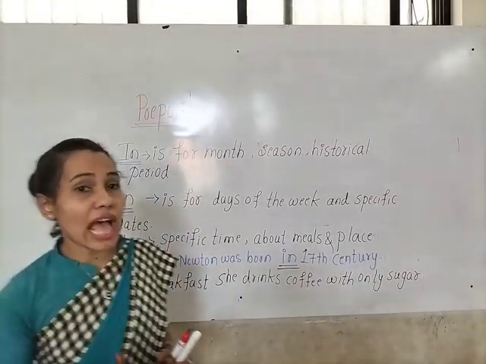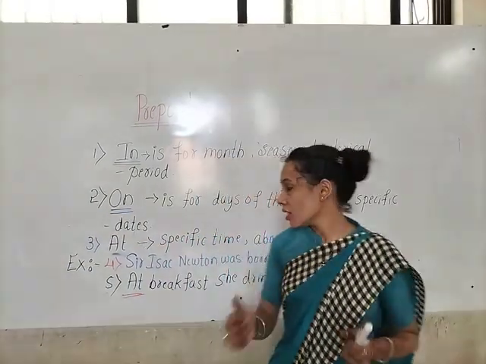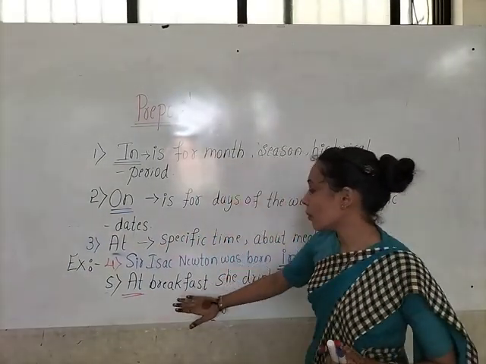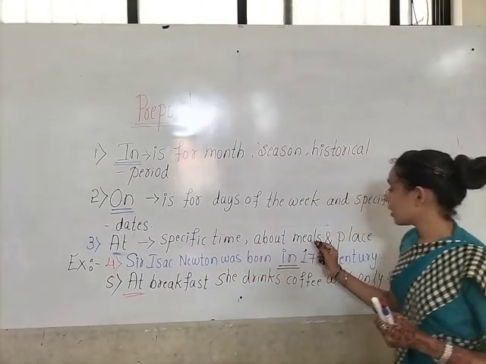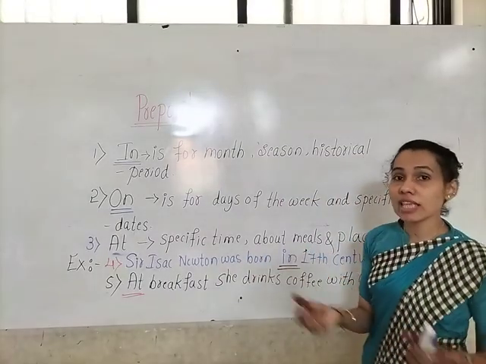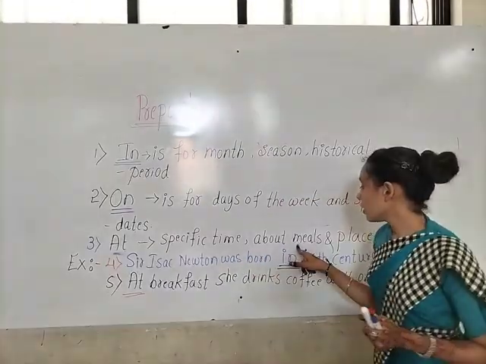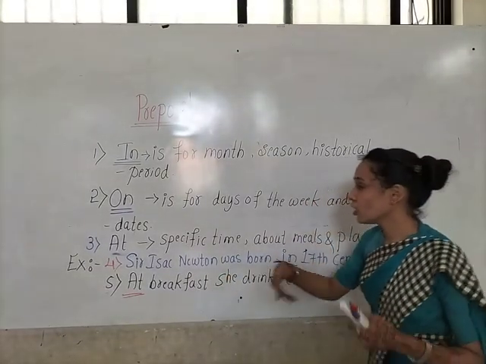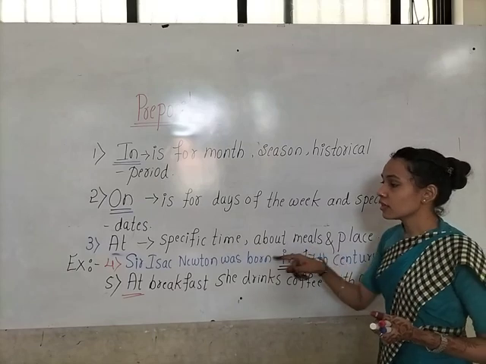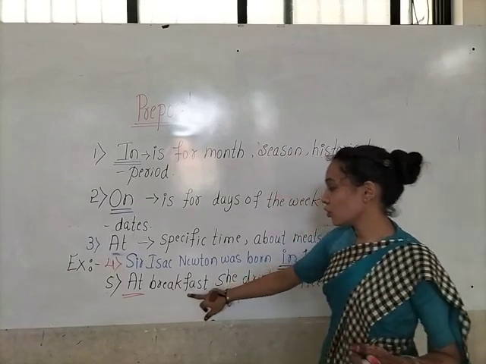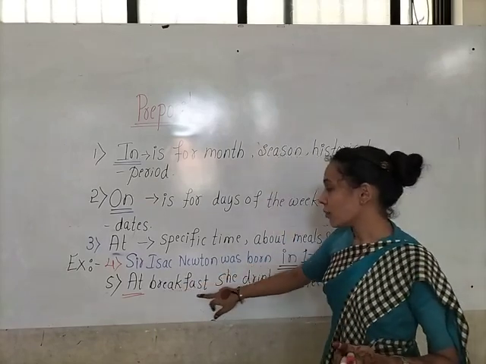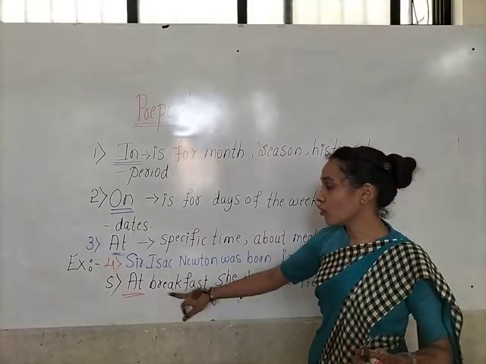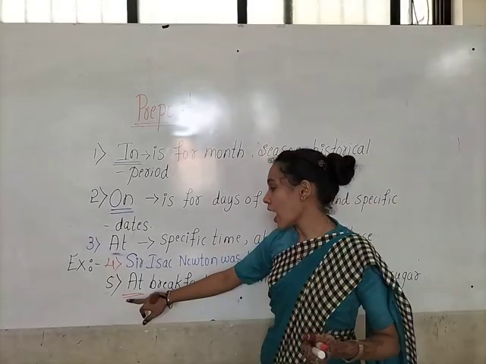Why we have to use at only in this sentence children? Because here we are talking about breakfast. So breakfast is a meal. Meal means having food. When we are talking about meals, then we have to use at. So before the meal we have to use at.